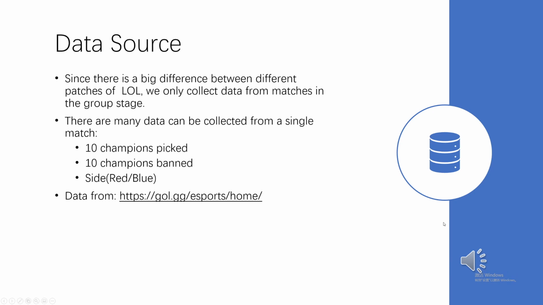About the data source. Since there is a big difference between different patches of League of Legends, we only collect data from matches in the group stage. There is a lot of data that can be collected from a single match. For example, 10 champions picked and 10 champions banned, and the side, such as red side and blue side. The following link is where I collect the match information.